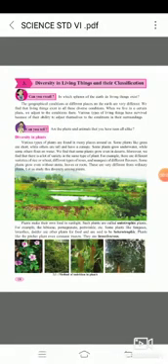Assalamu alaikum students. Today we will start our new chapter, chapter 3, and the name of the chapter is diversity in living things and their classification. In this chapter we will learn about various types of living things.